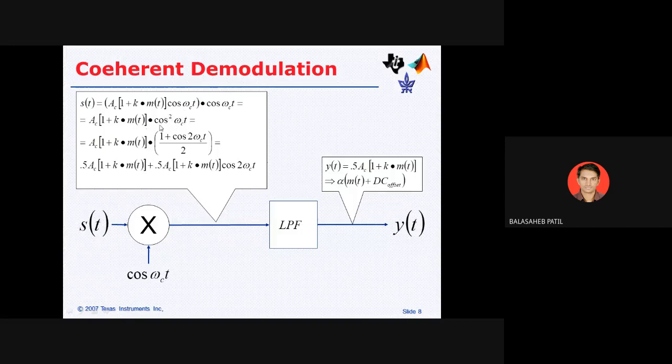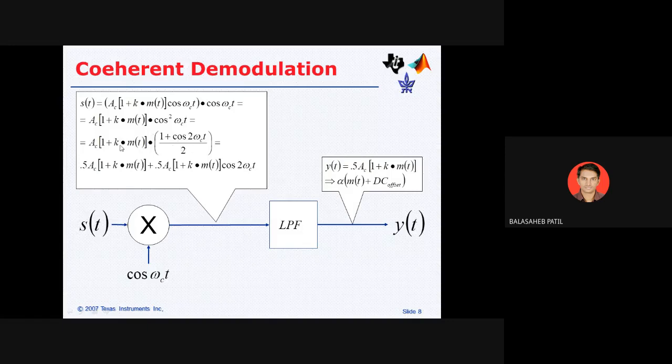So we know that cos square omega t is nothing but half into bracket 1 plus cos 2 omega t. So we'll write here what I explained: it is Ac (1 plus k m of t) into half.